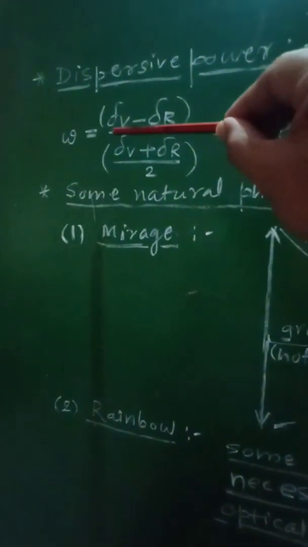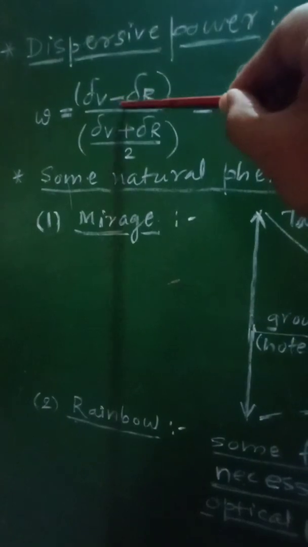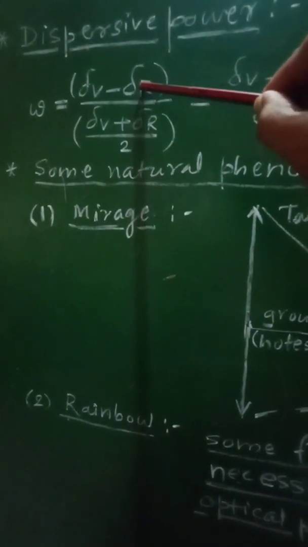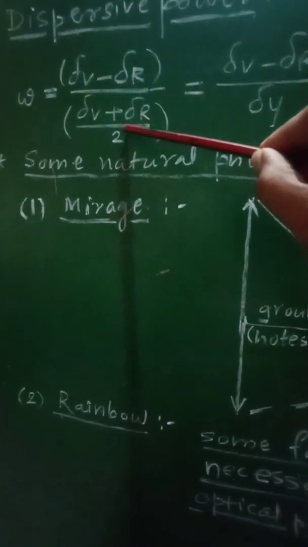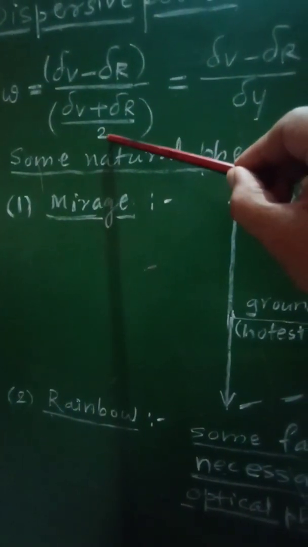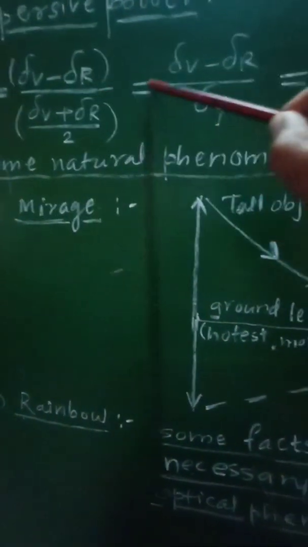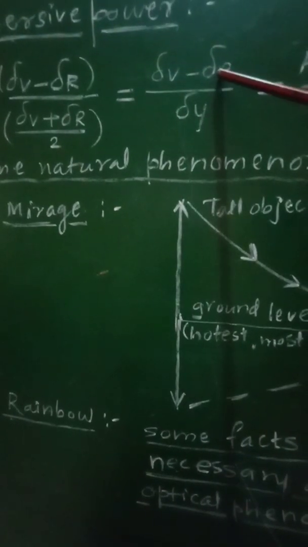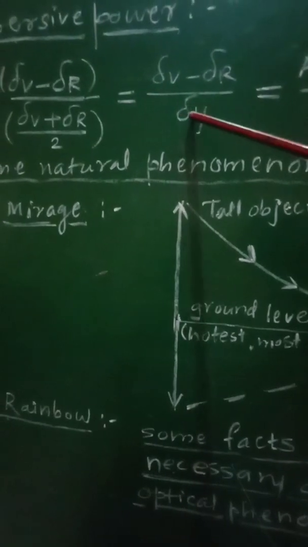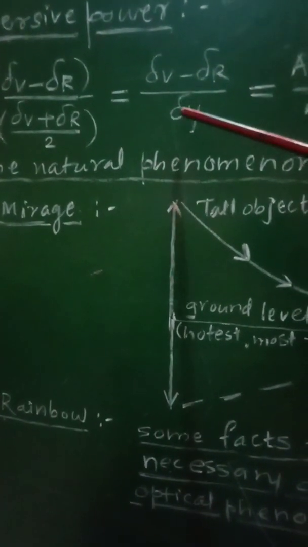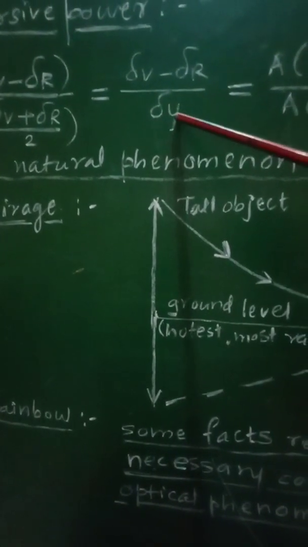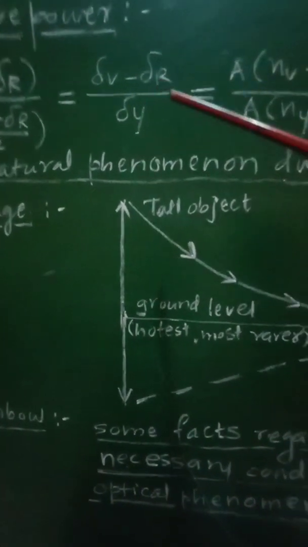dispersive power omega equal to delta V minus delta R, that is the dispersion between two extreme colors, divided by the mean deviation, that is delta V plus delta R upon 2. Now delta V minus delta R, that is angular dispersion, divided by mean deviation. Yellow color is considered as mean color, and therefore deviation of mean color will be taken as the mean deviation.